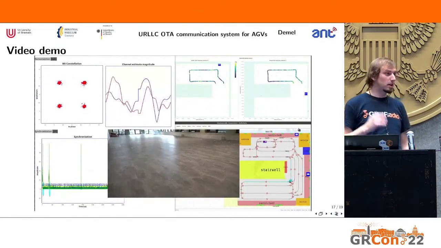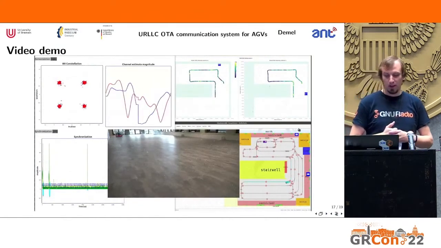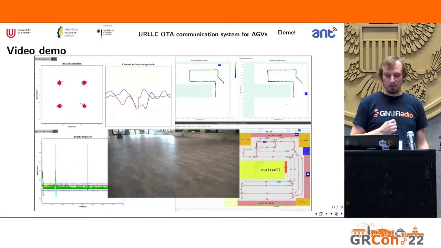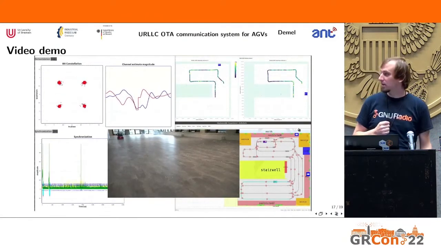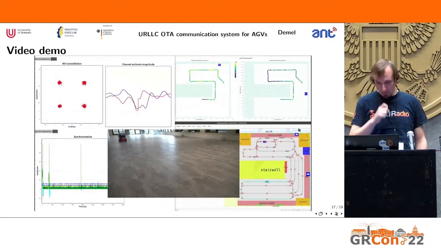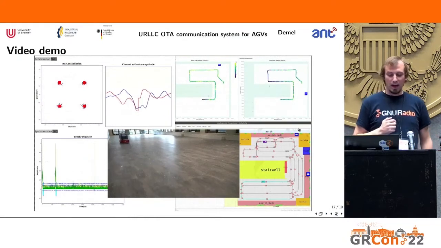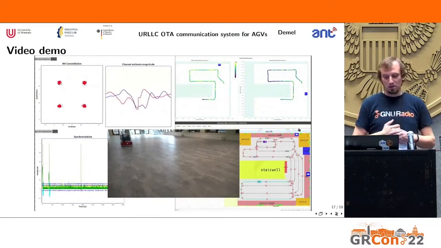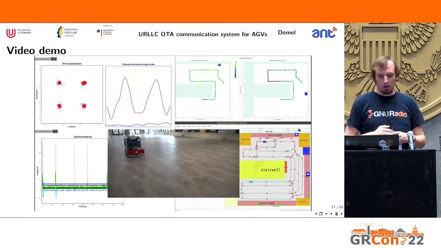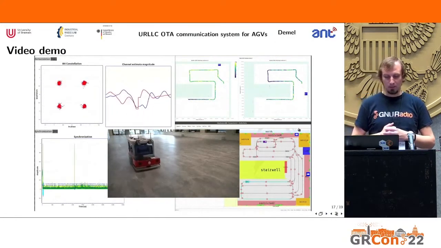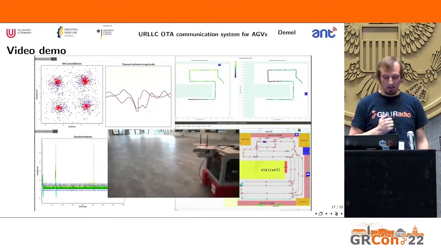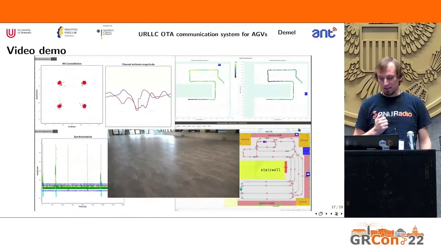Next, I wanted to show you a video. Here you can see one of our AGVs driving down the hall. And then you can see that we have a QPSK modulation. We can see the actual channel estimates over frequency. You can see the synchronization and how different packets are detected.